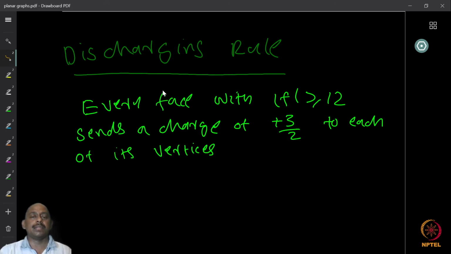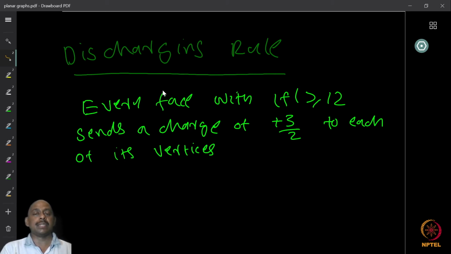What we are going to show is that after moving around the charges, if the particular property that we want is not there, then the total is going to be different. If I can show that the total is different, then there is something wrong with the assumption, that we assume there is no reducible configuration present. That was the problem, and therefore we can show that it must be present, so it's unavoidable.